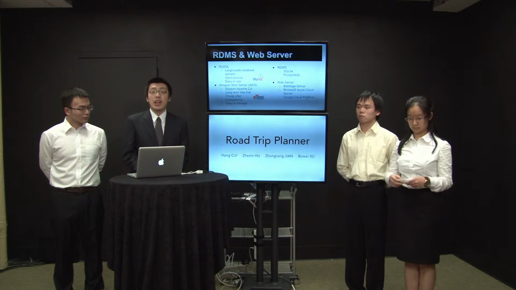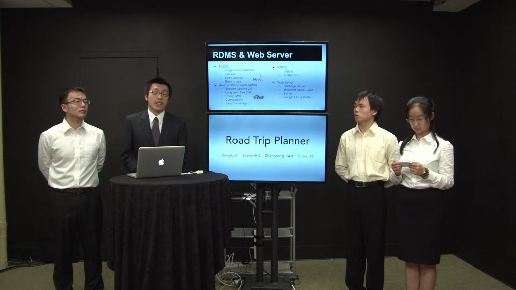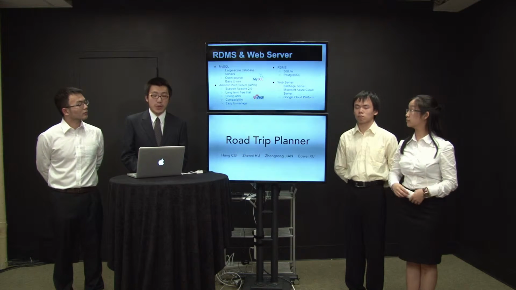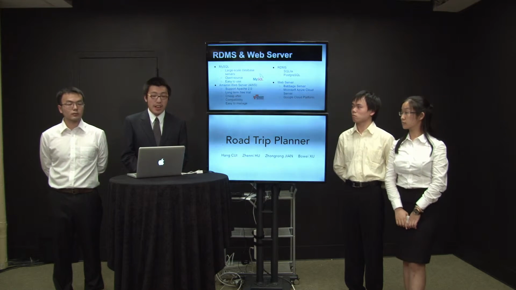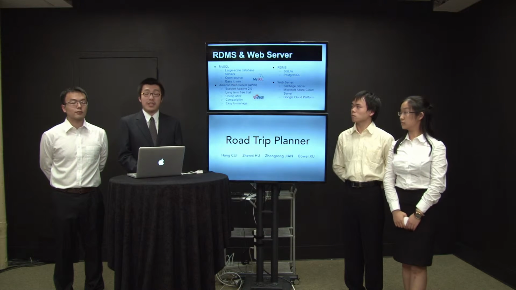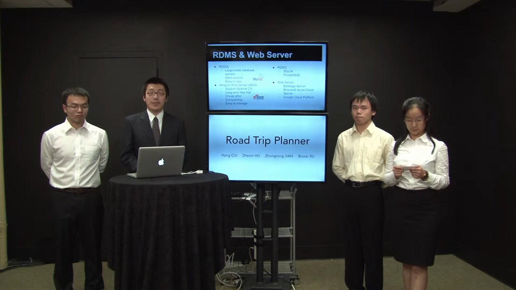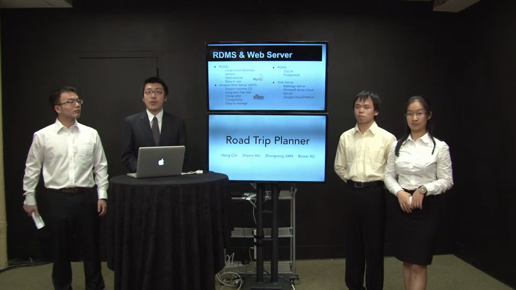For the web server, initially we will use our individual Babbage server for testing. And at the very end, we will launch our web application on Amazon Web Services because it's really cheap, has a one-year free trial, and is really easy to use as well. For version control, we will use GitHub.